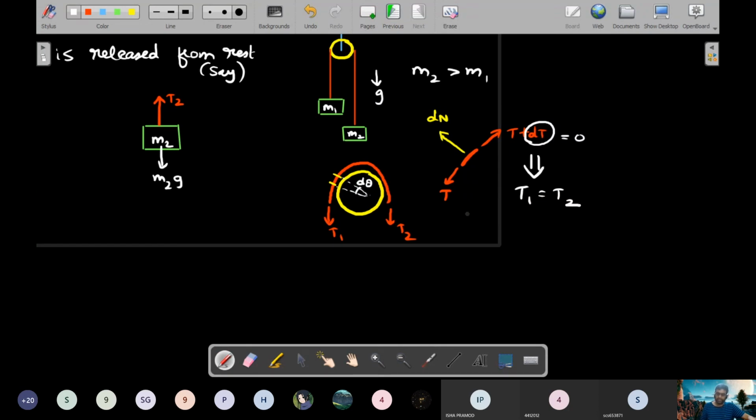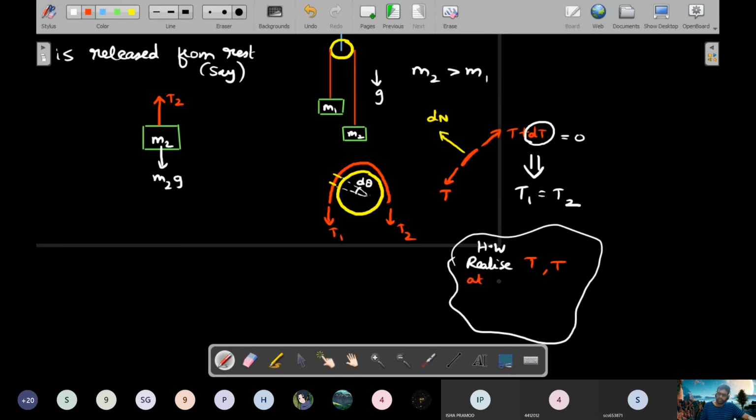The vector sum of this T and T at the differential element results in T d theta. So the value of dN can be written equal to T d theta. That's what I want you to realize.